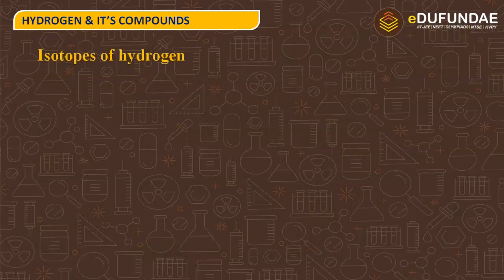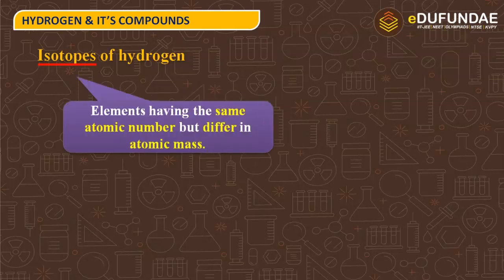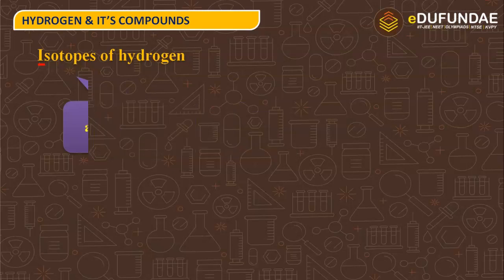Let us see the isotopes of hydrogen. But before entering into the topic, we should know what isotopes are. Yes, what are isotopes? Elements which have the same atomic number but differ in their mass number are known as isotopes. That is, elements whose atomic number is the same but atomic mass is different are known as isotopes.